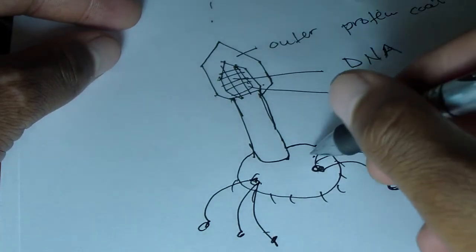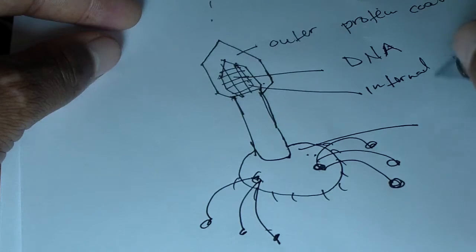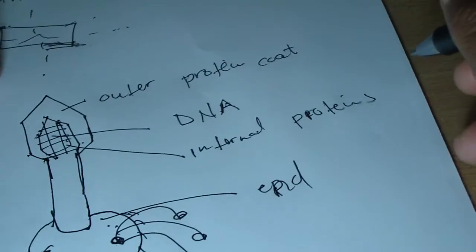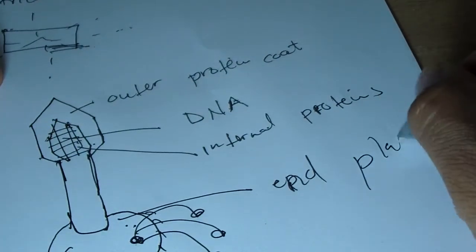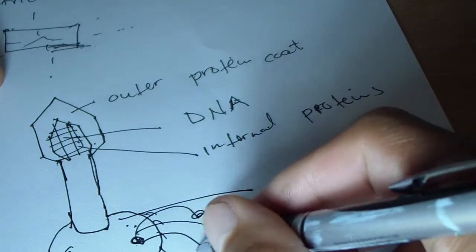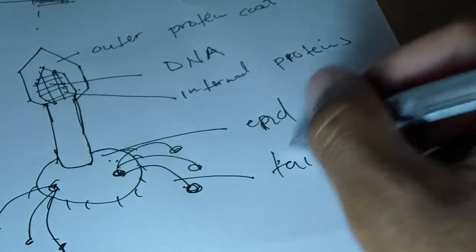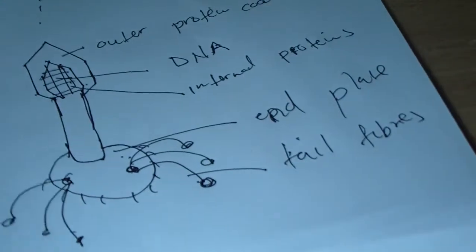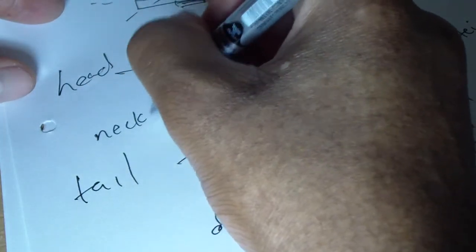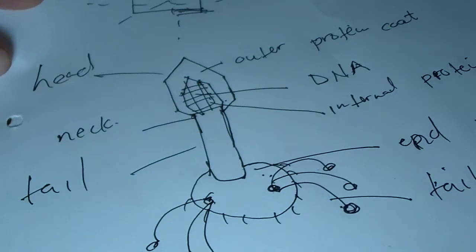Okay, so there at the bottom we have this circular part, we call it the end plate. Then we've got tail fibers there. So these small things here, these are tail fibers. Then this is the tail. This is the head, the neck. So this is the basic structure of a virus, any virus.